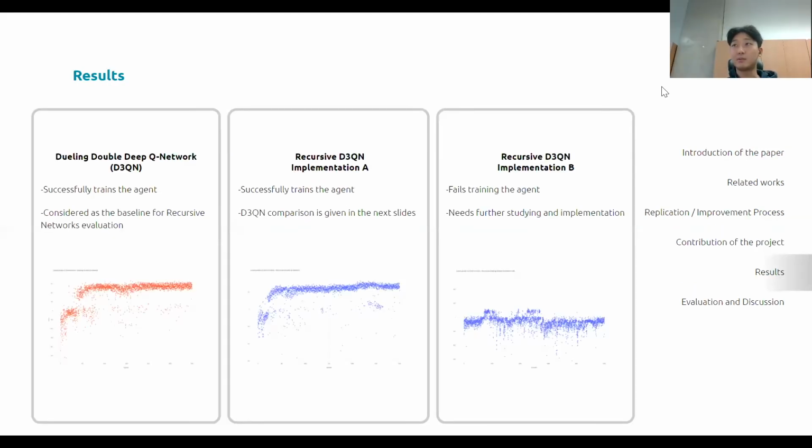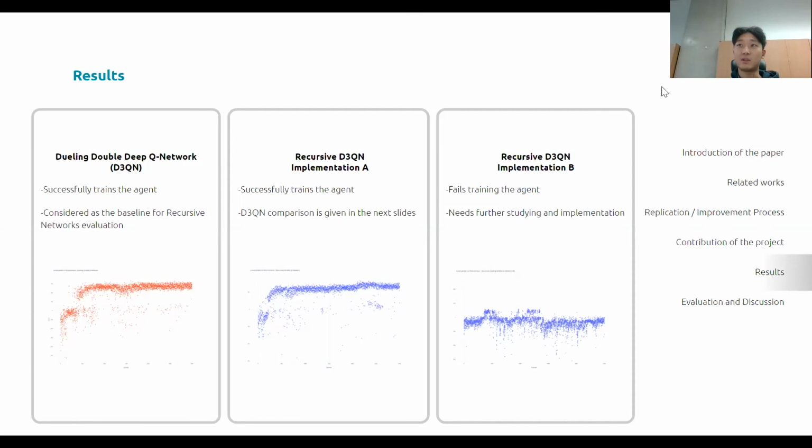I will present the results of the project. First, the implementation of the paper itself, which is implemented with a naive dueling double deep Q network, was successful, as everybody expected. Therefore, we set this as the baseline of our project and compared it with different recursive neural network versions. In the recursive D3QN implementation A, a recursive dueling double network is trained along with the standard single input dueling double Q network.